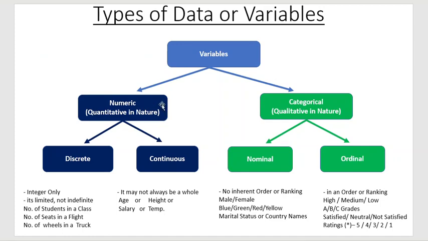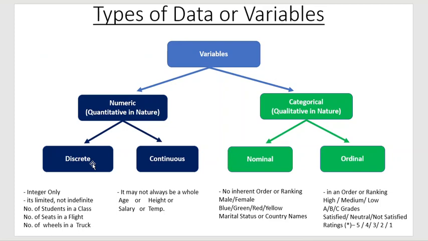All are in numbers. For example, how many mobiles we sold last month in a specific store, or what is the revenue of a company last year, or maybe the age of a person. So those are numeric variables. Again, numeric variables are divided into two parts: one is discrete, another is continuous.